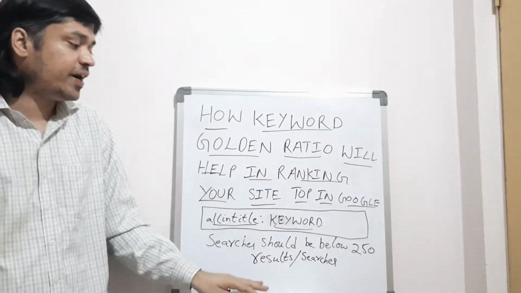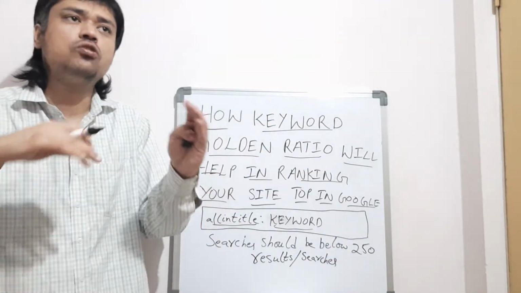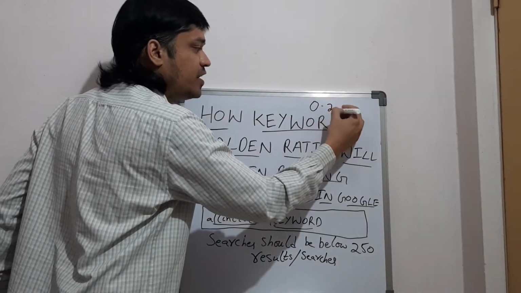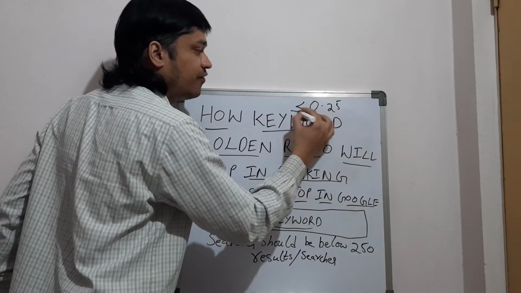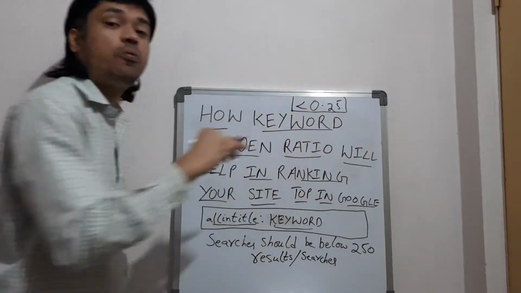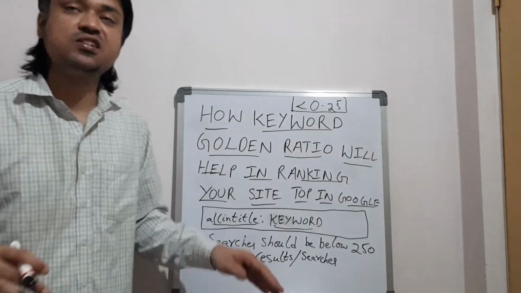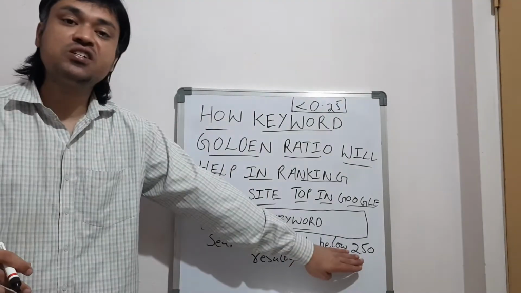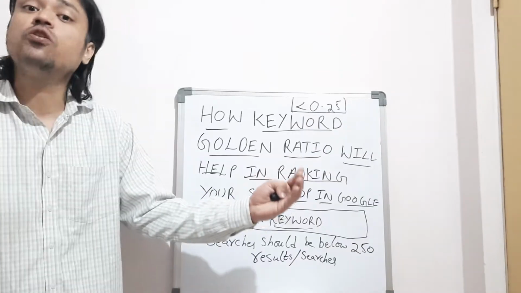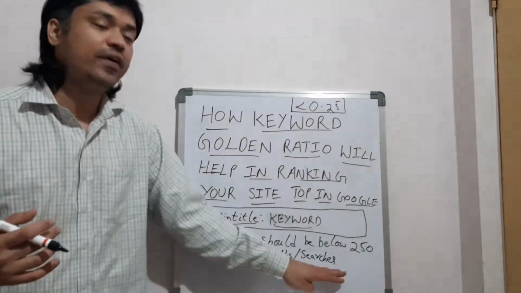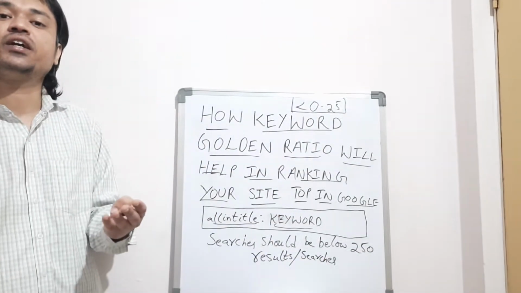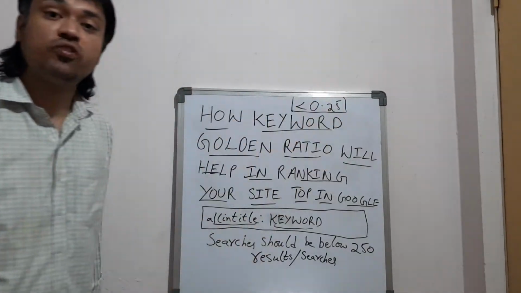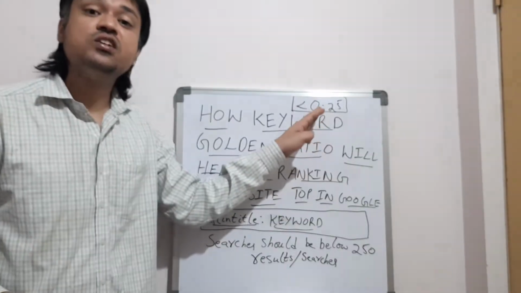So 15 divided by 250, and always you have to get a value of 0.25 or less. Suppose the results are 15. 15 divided by searches is how much? The searches should be below 250. So 15 divided by 250, what value are you getting? The value should always be less than 0.25.